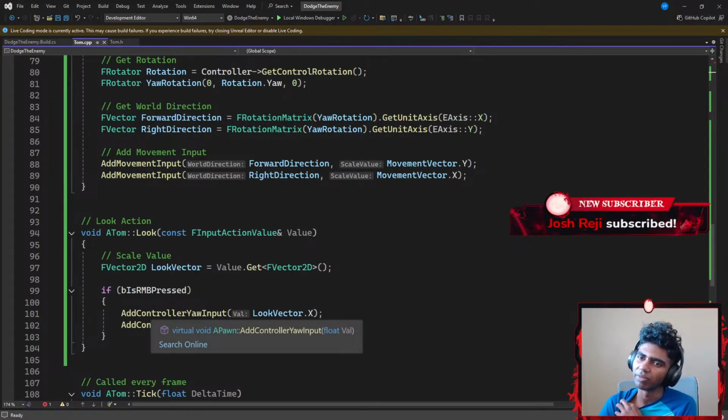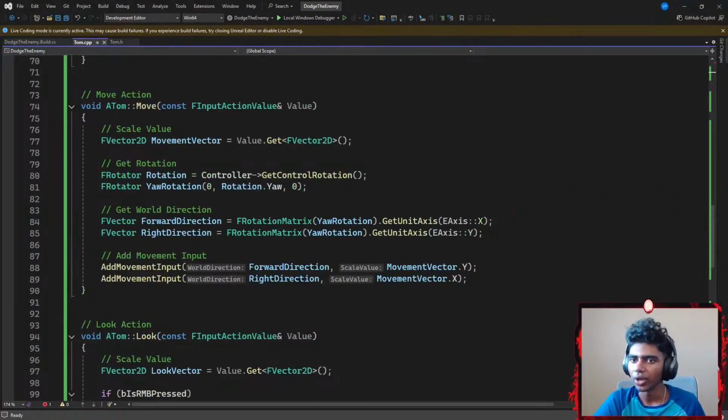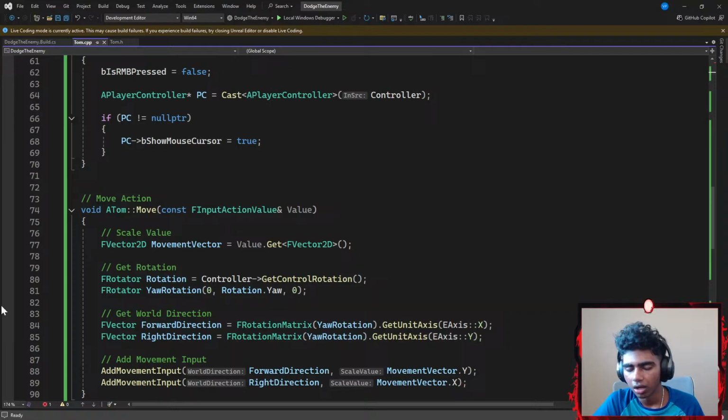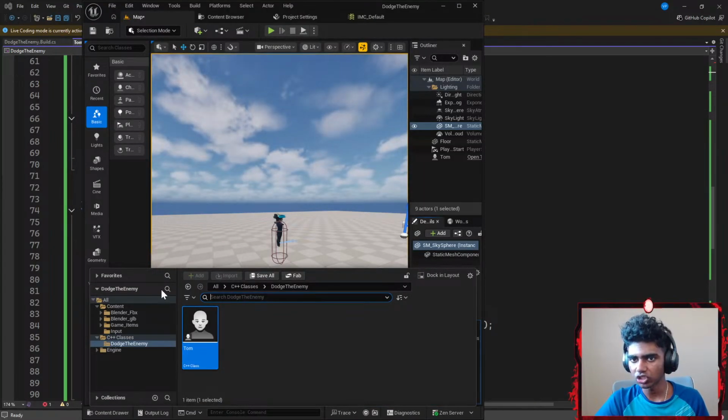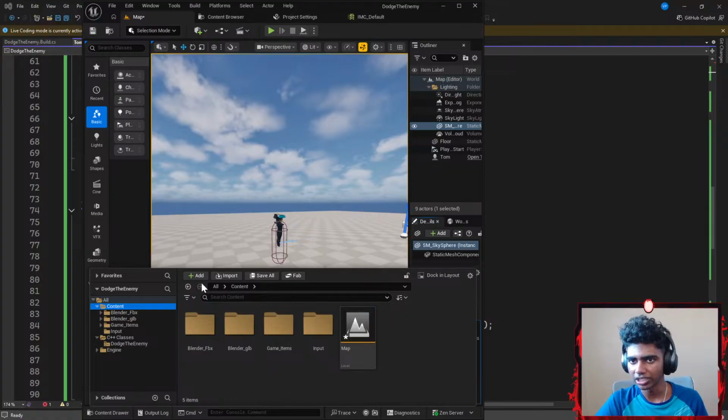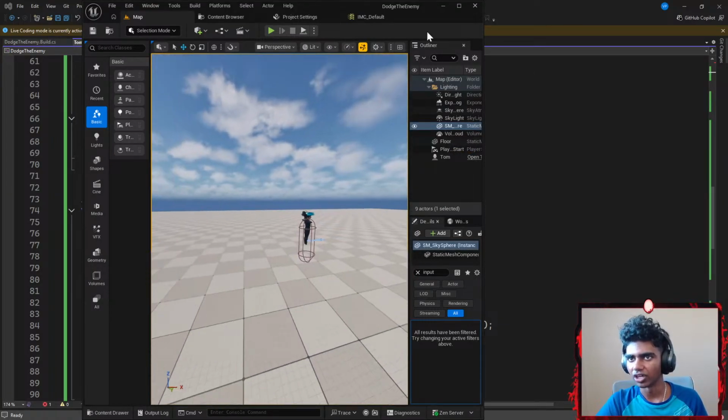F rotation matrix. Okay, I do need a rotation matrix here. I could actually do it next stream, so I'll work on this next time I stream Unreal Engine, which is going to be this Wednesday. Let's save all real quick, because I was rushing this part today.